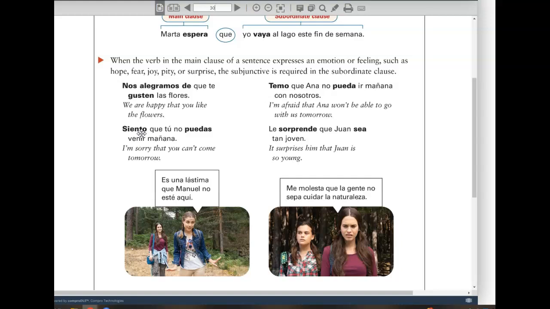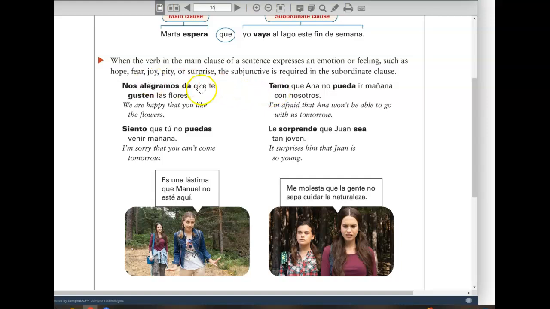Siento is, I guess, pity, would be pity or regret. And then the subjunctive of poder, puedas. Remember poder, or any other verb, we're going to use the yo form in the regular present tense. Puedo, remove the o ending, and then add the tú-form subjunctive conjugation.